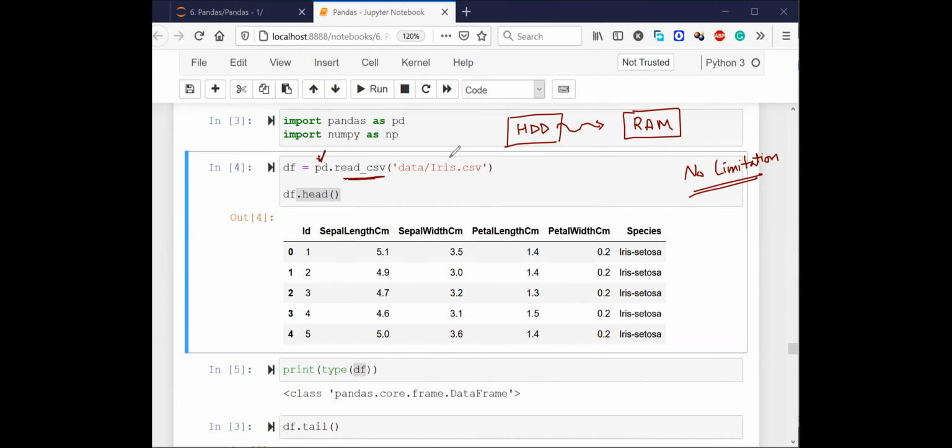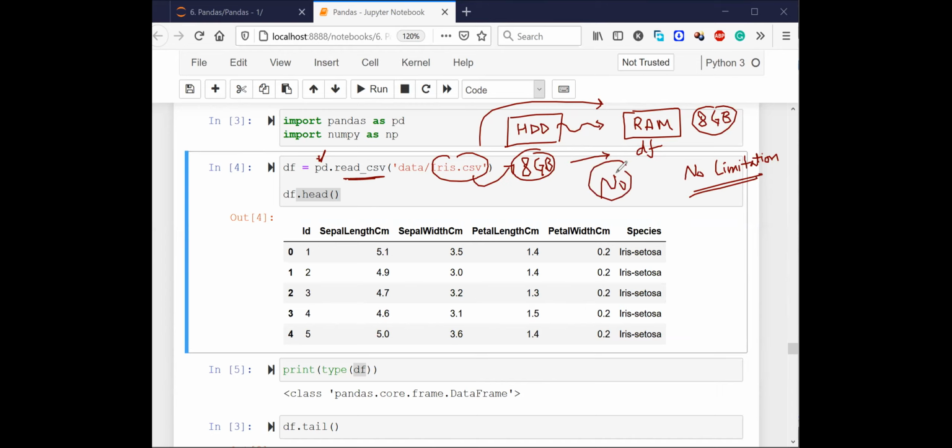Now, so what is the function of this read CSV? It is basically bringing this CSV file inside my RAM in the form of a data frame, right? What if my CSV file is larger than 8 GB? In my computer, RAM is 8 GB, right? What if my CSV file is greater than 8 GB? Is it going to load this 8 GB file inside my RAM now? Is it possible to load it? No, right? It is not possible.